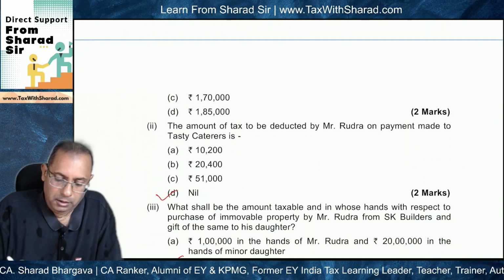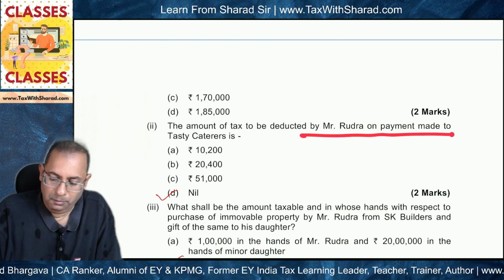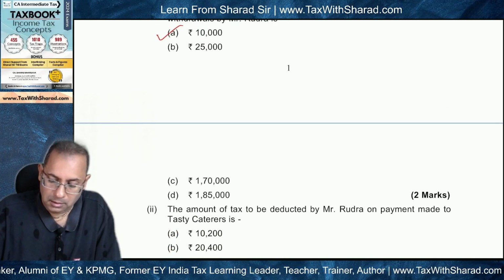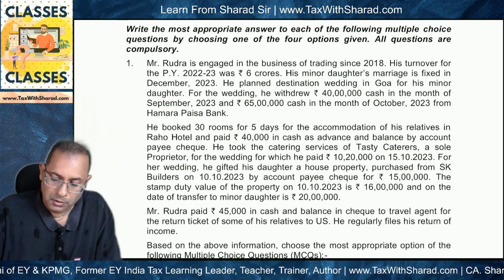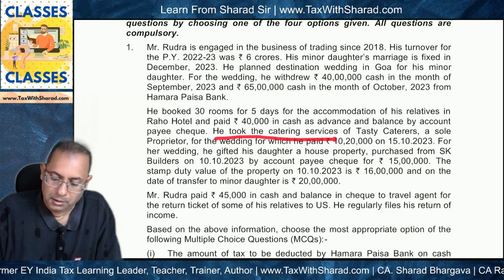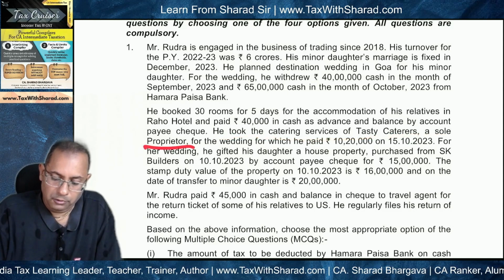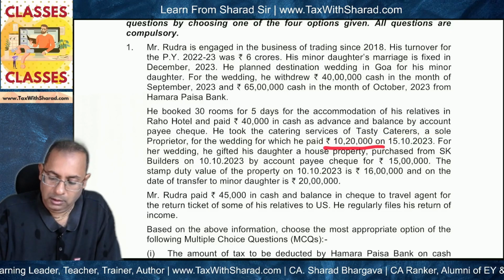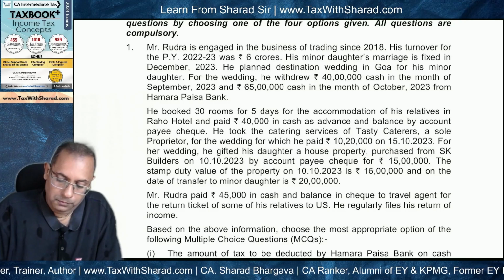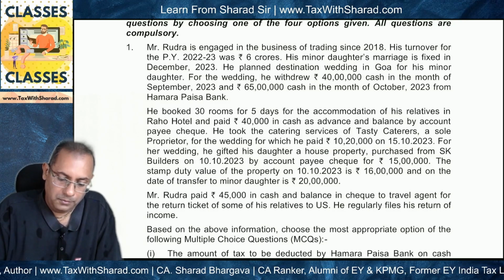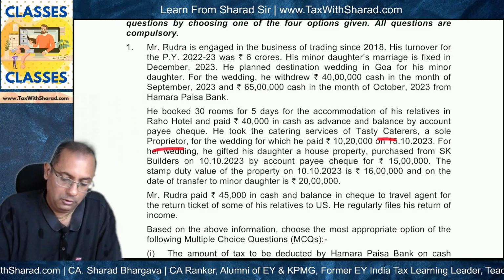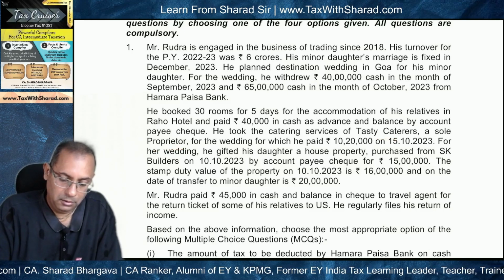So we move to the second question. The amount of tax to be deducted by Mr. Rudra on payment made to Tasty Caterers is what? And the correct answer is nil. We will understand why this is the correct answer. For this wedding, he took the catering services of Tasty Caterers, a sole proprietor, for which he paid 10,20,000 on 15th October 2023. So catering services has been availed by Mr. Rudra, an individual, and Tasty Caterers is a sole proprietor. A sole proprietor is also an individual.